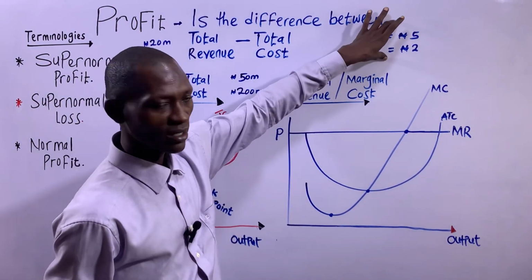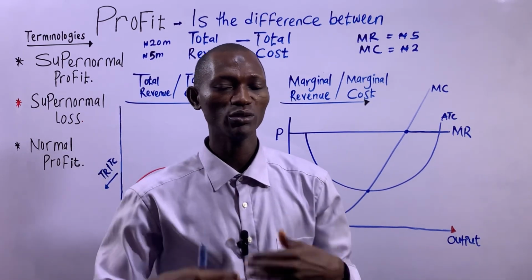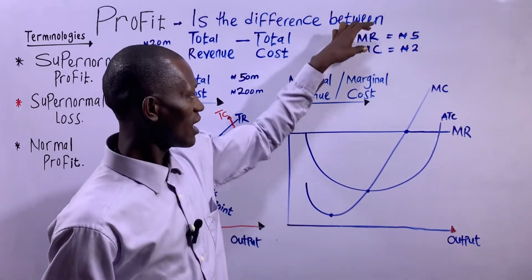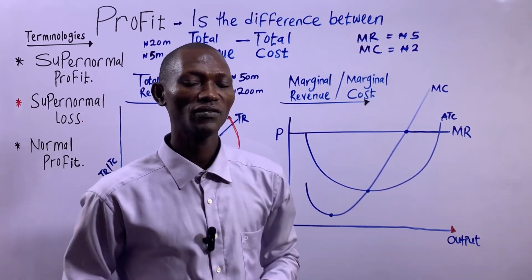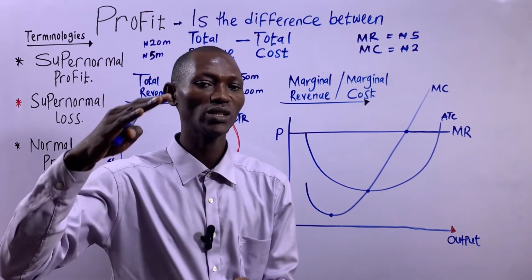So at this level, the firm is advised to keep expanding by producing more output, because as long as MR is greater than MC, the more the firm produces, the more it will increase the profit level of that firm. And profit will keep increasing and increasing.